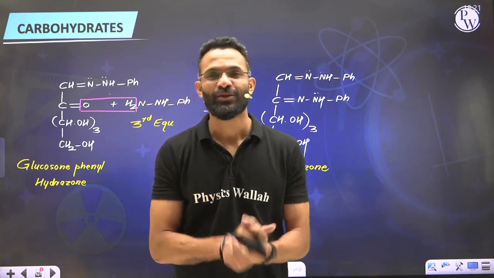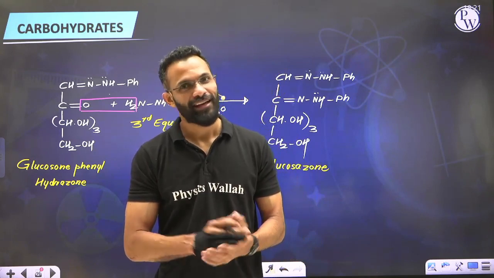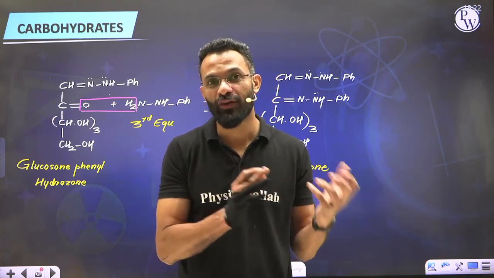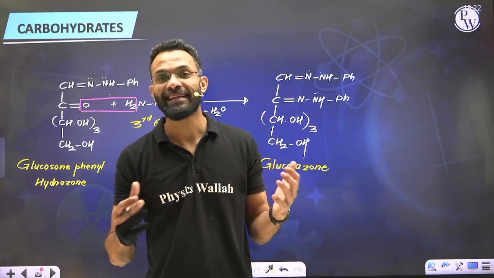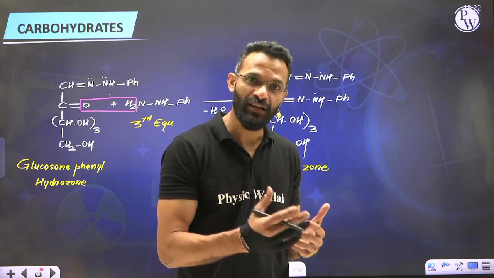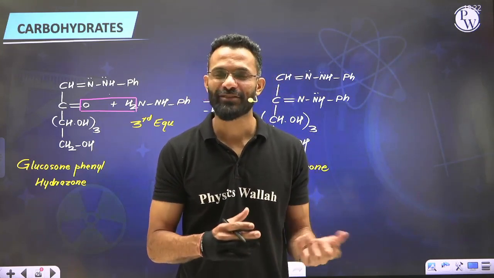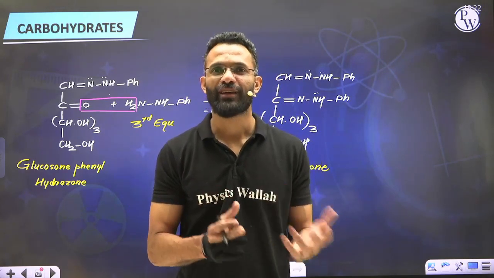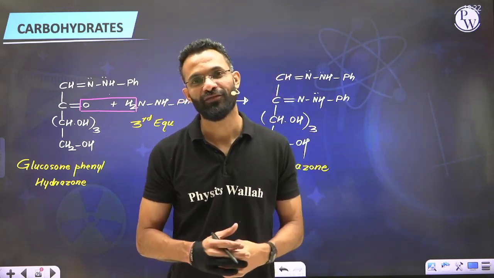So today, guys, we'll have to stop here in the chapter of biomolecules, where we studied carbohydrates, and we have studied the introduction of biomolecules, introduction of carbohydrates, the old way of defining carbohydrates, and the modern concept of carbohydrates. We saw the entire D series of glucose. We saw what the term epimers is, how to remember their structures. We also saw how glucose can be prepared commercially as well as in the laboratory, and some important chemical reactions of open chain glucose which were ideally performed for the structural confirmation or determination of the structure of glucose.